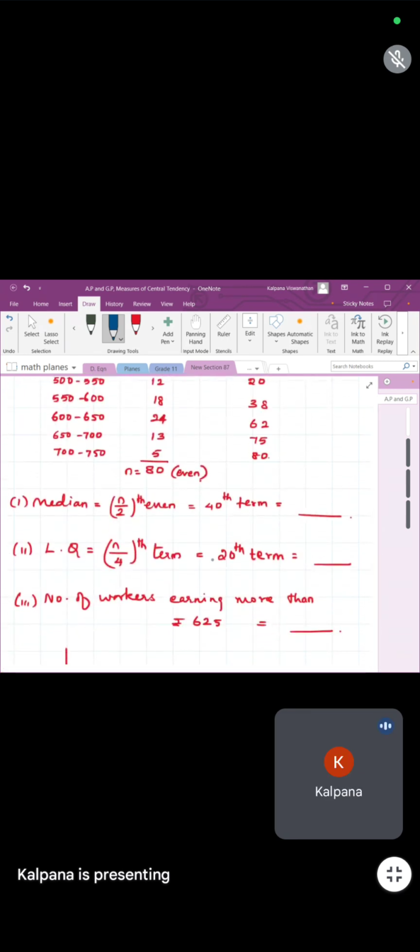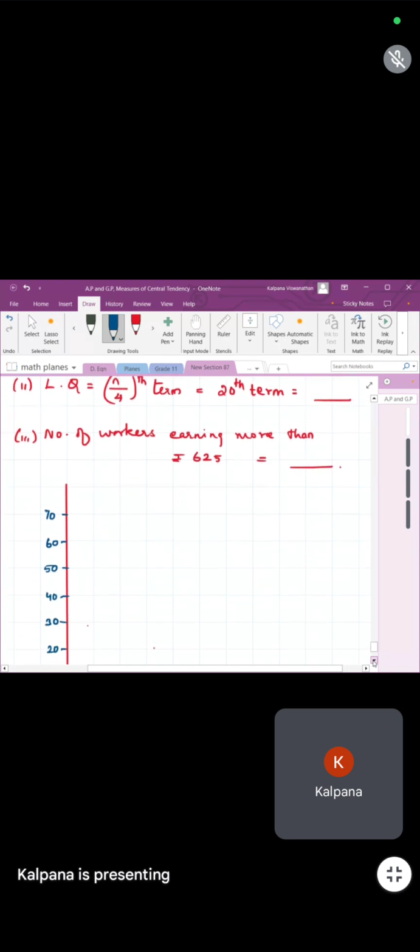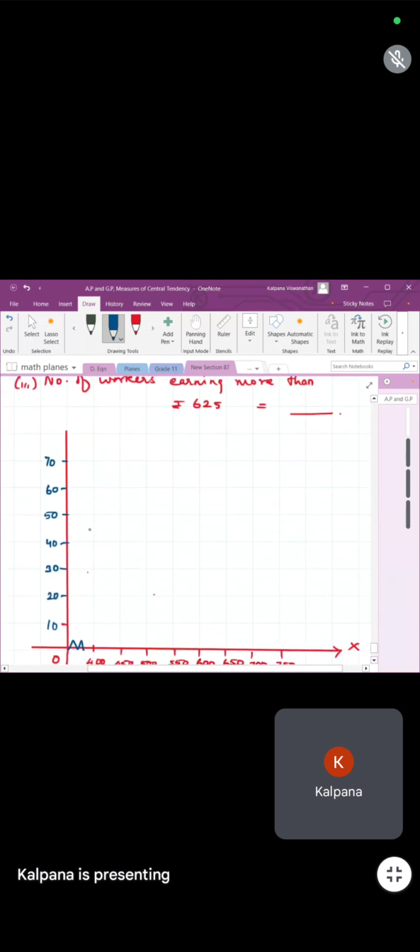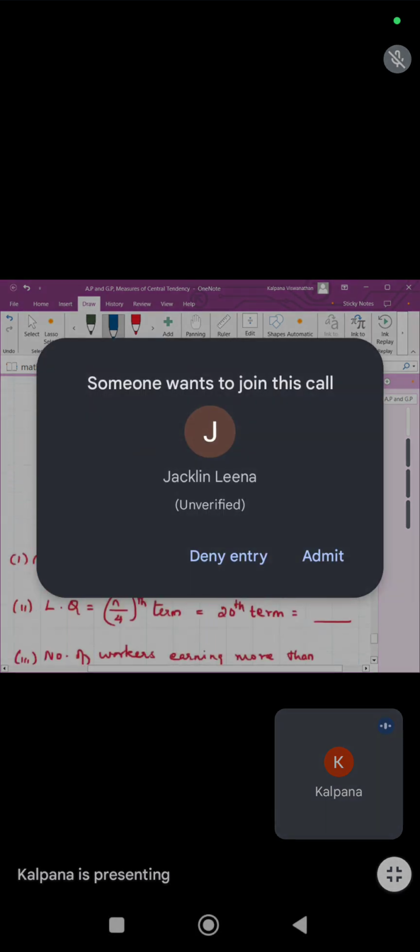So we have done the cumulative frequency. We have written what all is required for the sum. Okay. Now the first one where we need to plot, it is 450 and 2. So the maximum is here 80.